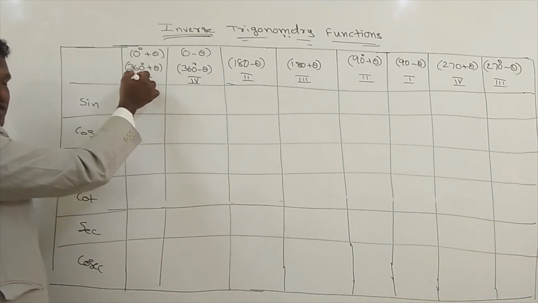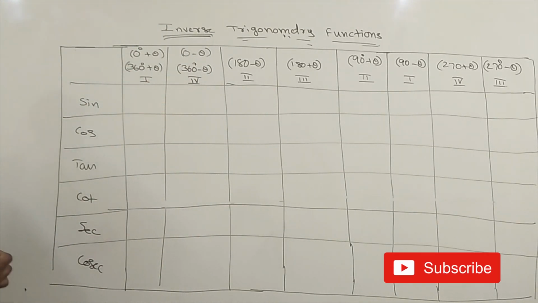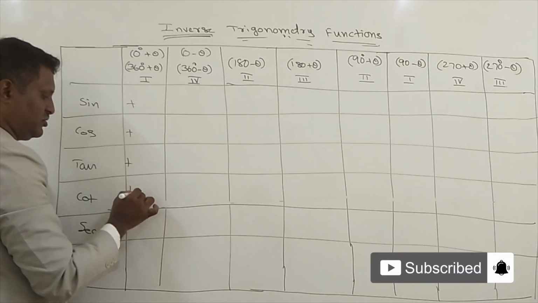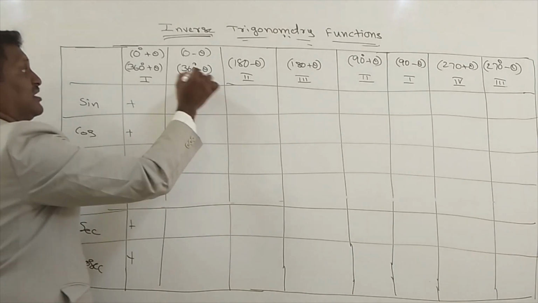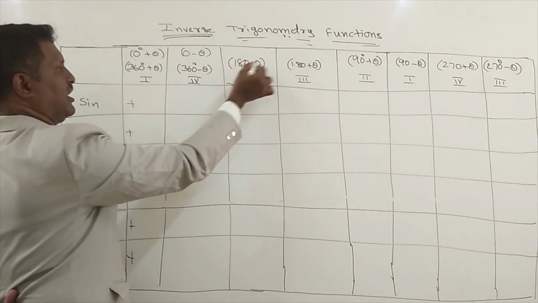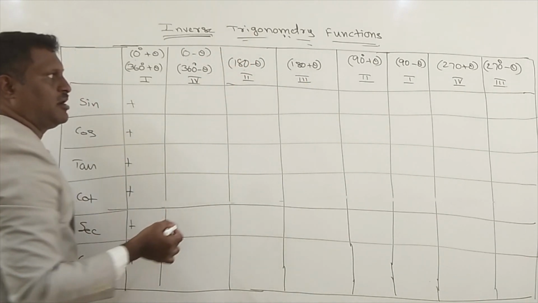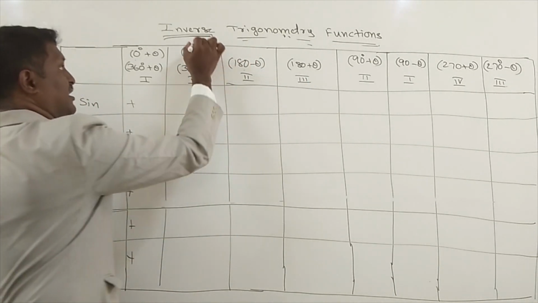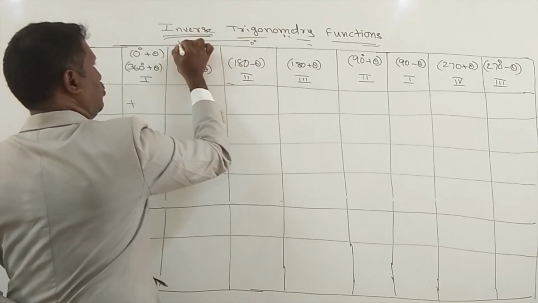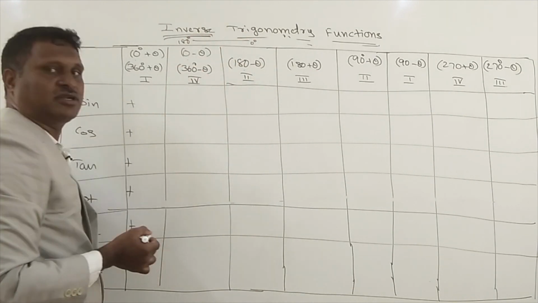In the first quadrant, all the angles are positive. First four: 180 plus theta, 0 plus theta, 0 minus theta, 180 minus theta, all represent the horizontal line: 0 degree, 180 degree.